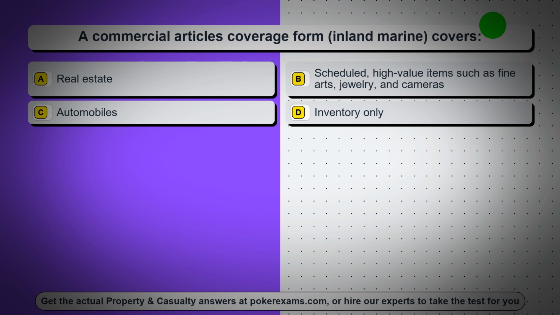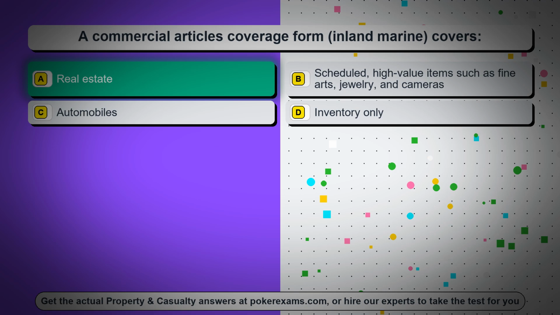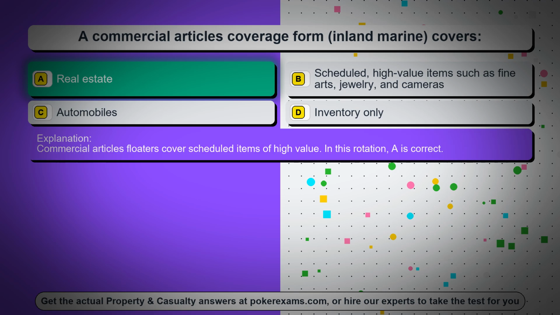Question 82. A commercial articles coverage form, inland marine, covers. Option A, real estate. Option B, scheduled, high-value items such as fine arts, jewelry, and cameras. Option C, automobiles. Option D, inventory only. The correct answer is option A, real estate. Commercial articles floaters cover scheduled items of high value. In this rotation, A is correct.